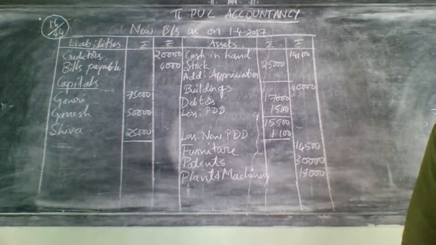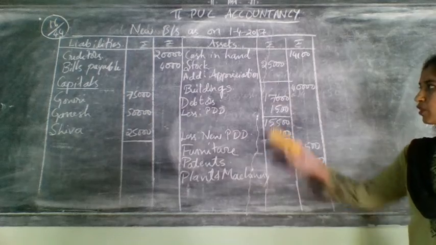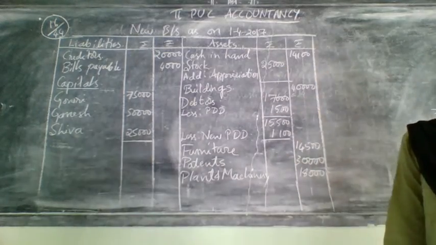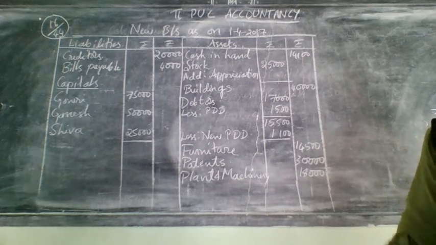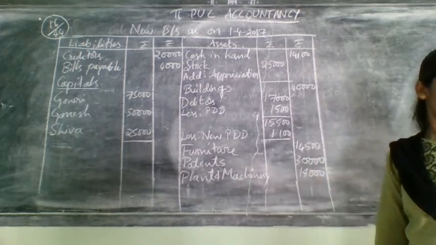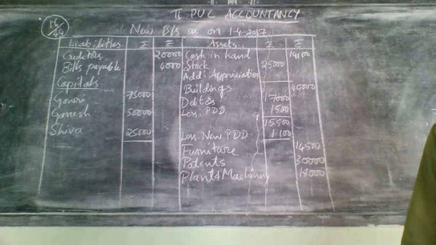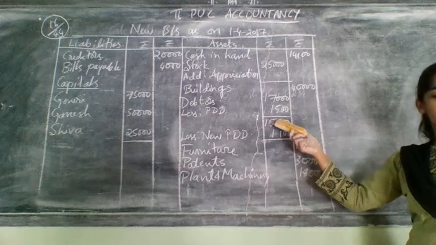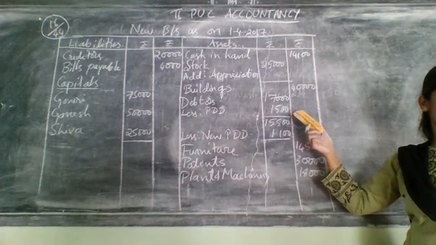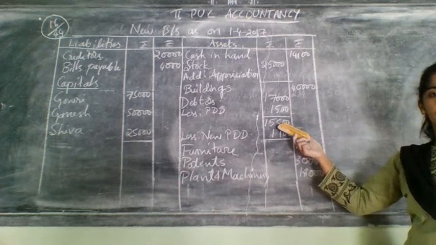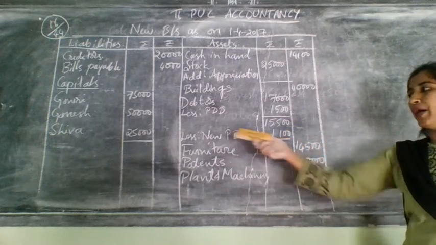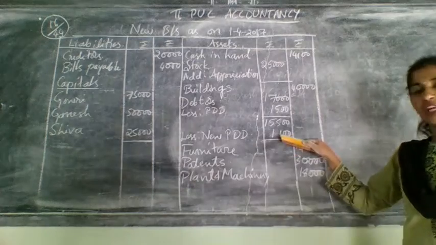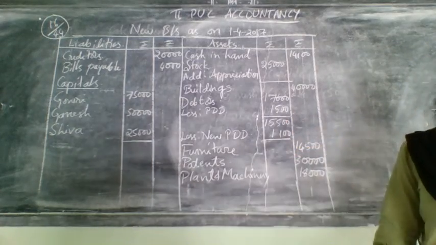Next comes stock. Stock is having 25,000. For that you are having appreciation in revaluation account. Add it and write it in the outer column. Buildings you are not having adjustment, 40,000 taken directly on the outer column. Next comes debtors 17,000. 1,500 already have minus that adjustment only. It was there in the old balance sheet and you have done it here, and again you need to minus new PDD. It was on the revaluation account debit side. That amount take it here, minus it and write it in the outer column.